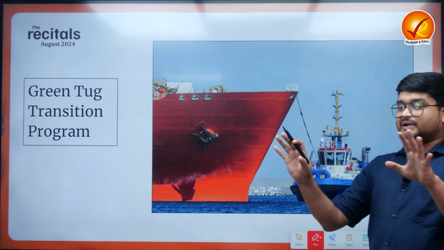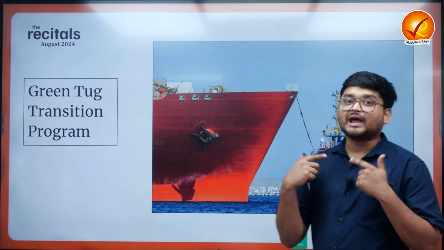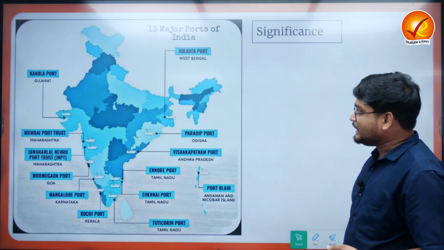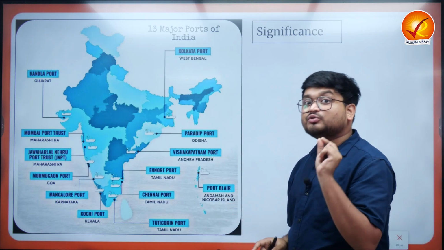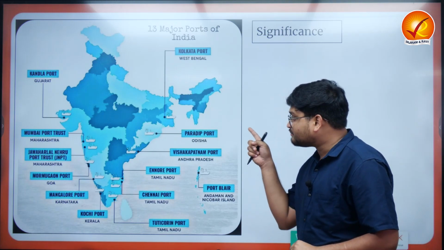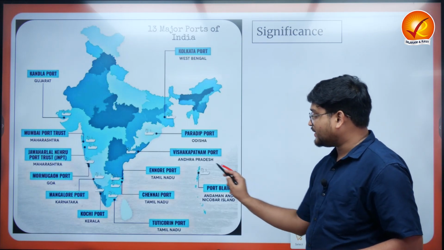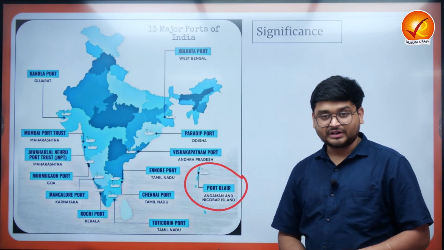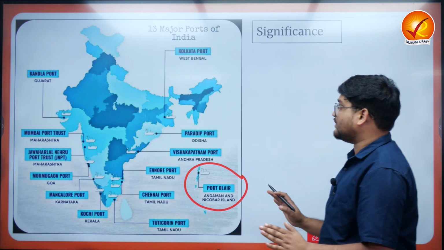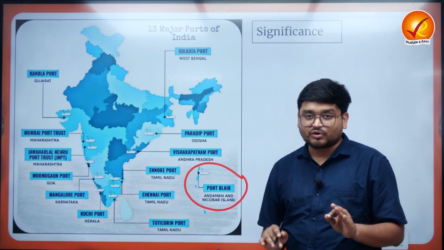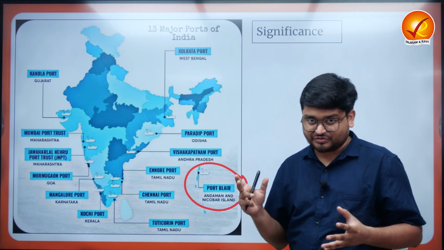And now the main agenda of the government is to transform these tugs into using green energy over a period of time, right? So as you can understand, there are 13 major ports in the country as of now, and please do pause the screen and look at the important locations of all the ports in the country. Please do note that we also have Port Blair, which is a major port in the nation. So we understand that these are the 13 major ports of India, and it is extremely important for the overall shipping industry that these tugs have a proper amount of energy from green sources.